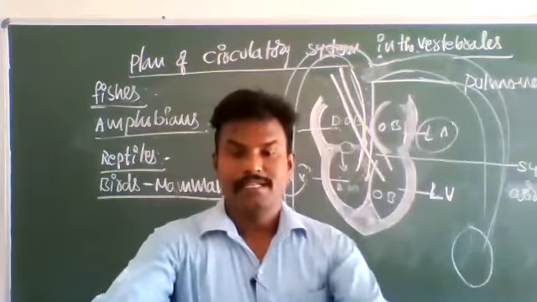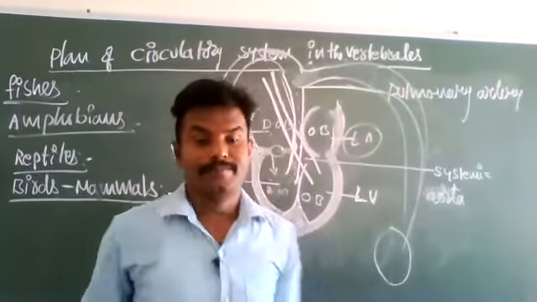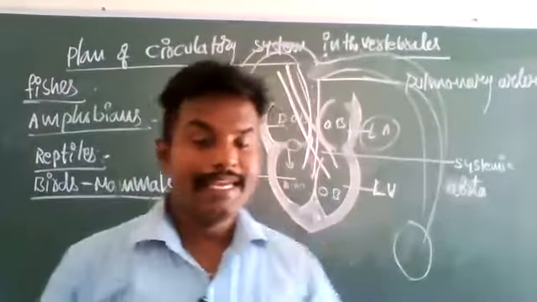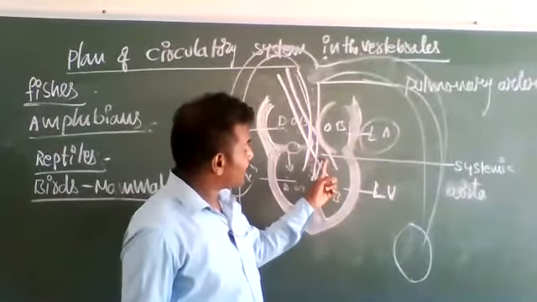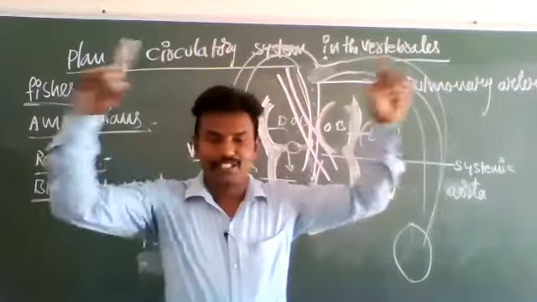Immediately, oxygenated blood is collected by the systemic aorta and supplied throughout the body.